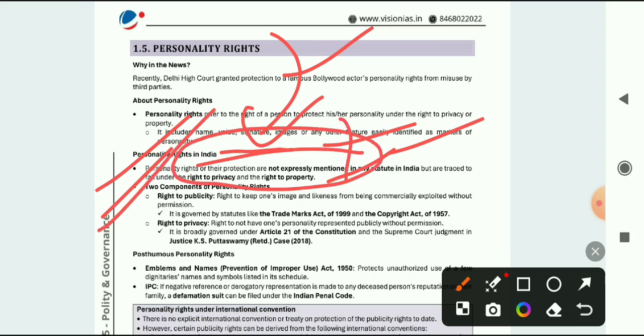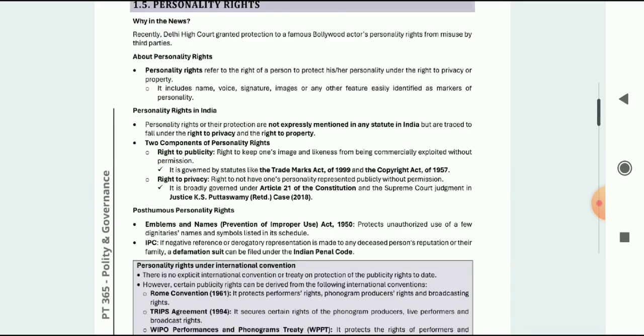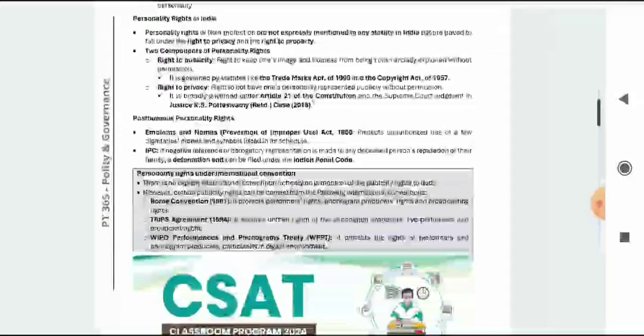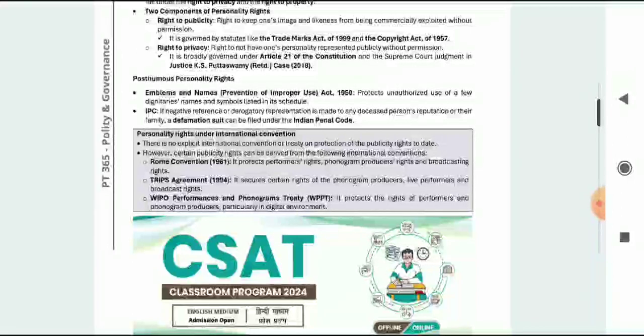Next is two components of personality rights: right to publicity, right to privacy. So the Trademark Act 1999 and Copyright Act 1957, these are the publicity rights you need to know. And right to privacy, this famous case, that is the Puttaswamy case 2018, where article 21 was stretched. So this is regarding personality rights, which you can see in a very fast manner.